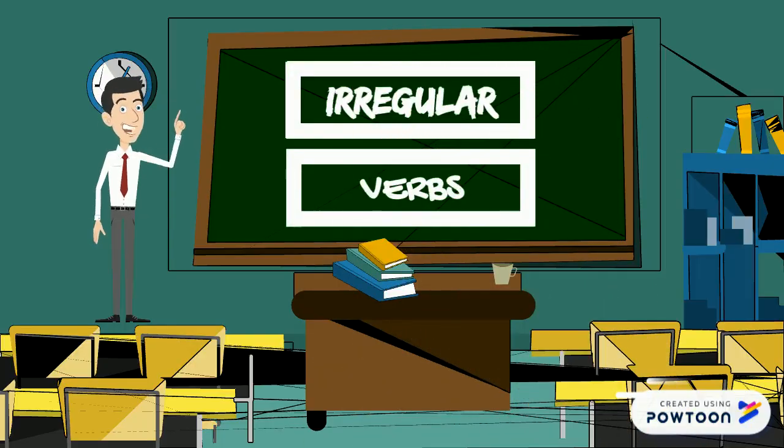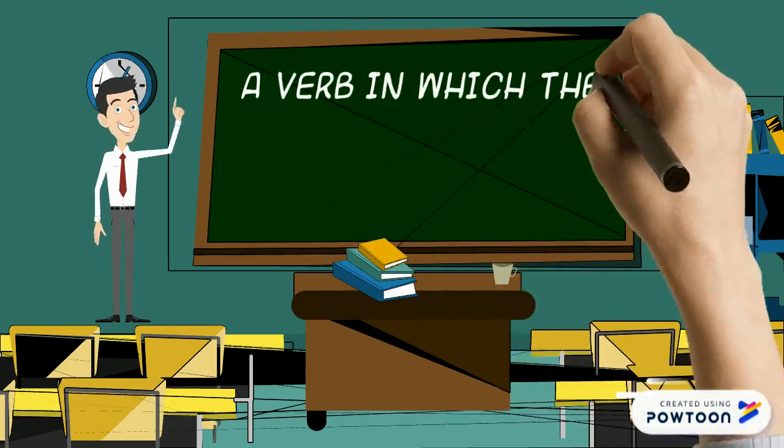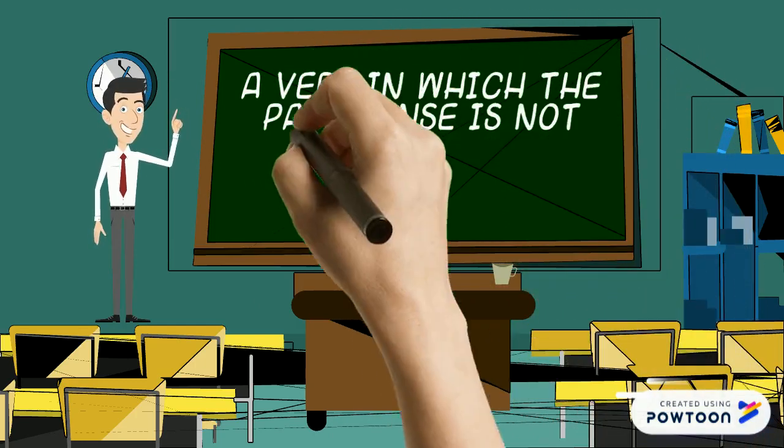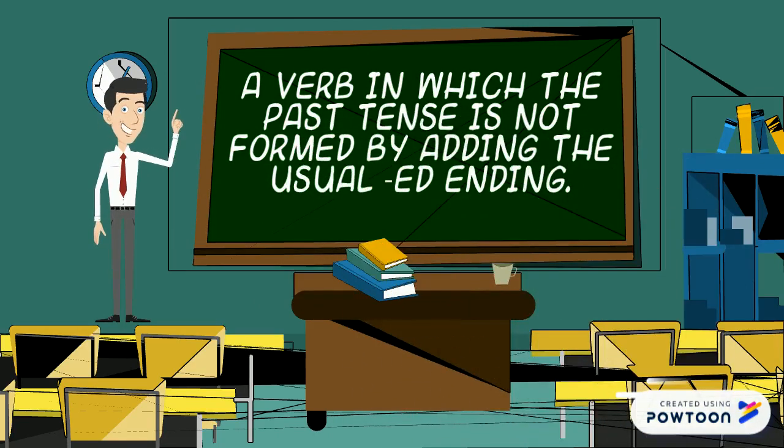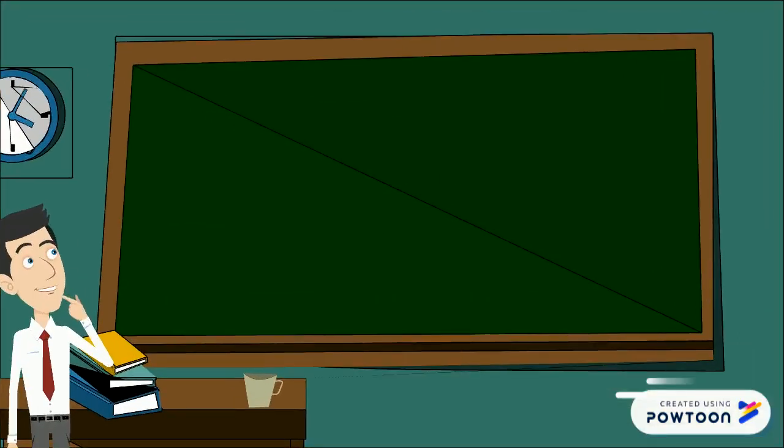Irregular verbs. These are verbs in which the past tense is not formed by adding the usual ed ending. So usually, if we want to change a verb to be in past tense, we just have to add ed to the end of the verb. Irregular verbs do not work in that way. We have to change them in a different way.